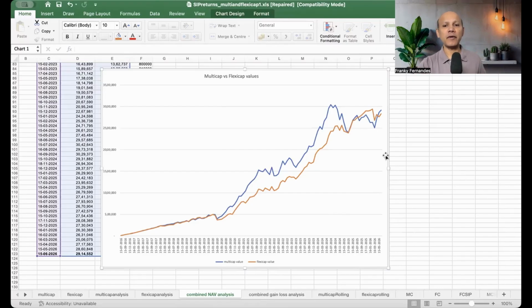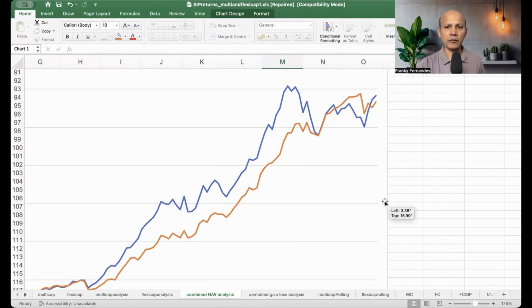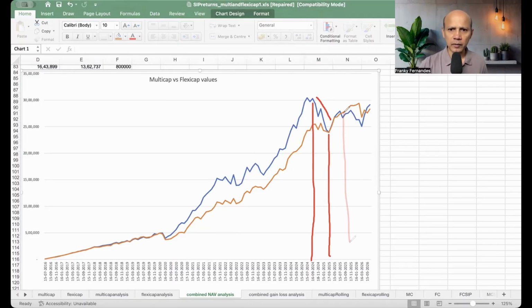But when the markets fell here, and it gets interesting here, if you see in 2024, it fell very steeply. And from here on, from 2025, they were pretty much the same. And then here, we see in September 2025, flexi caps have done well. And again, this is during the war, this period, flexi caps continued to do better.